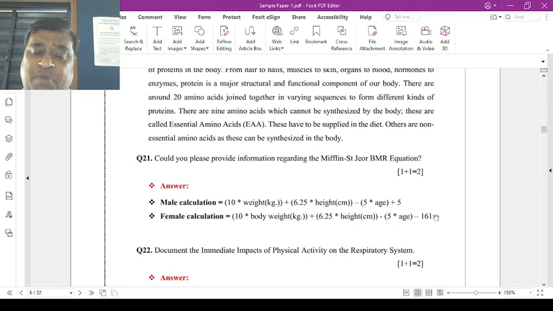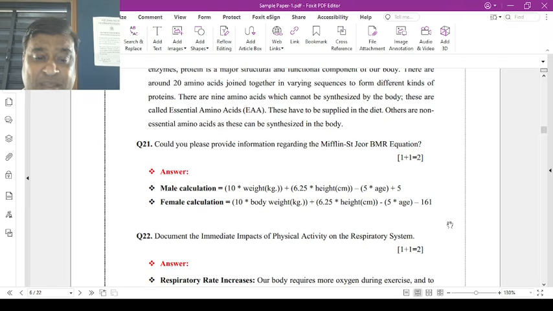Could you please provide the information regarding the Mifflin-St Jeor BMR equation? BMR means basal metabolic rate. There are two different equations, one for males and one for females. The calculation is 10 into weight in kg plus 6.25 into height in centimeters minus 5 into age plus 5. Females' calculation is 10 into body weight in kg, 6.25 into height in centimeters, minus 5 into age, and you have to subtract 161.